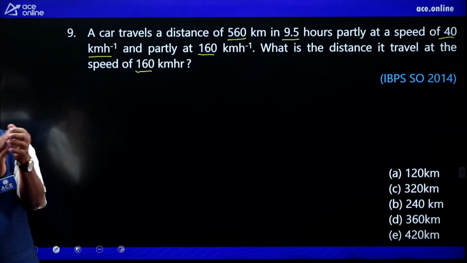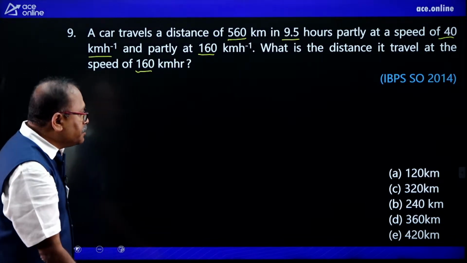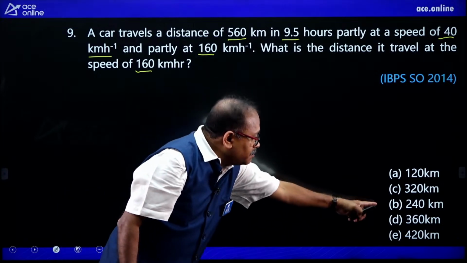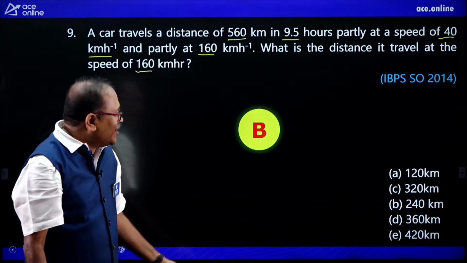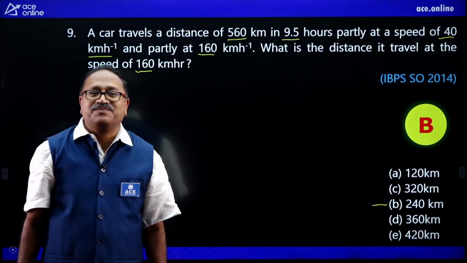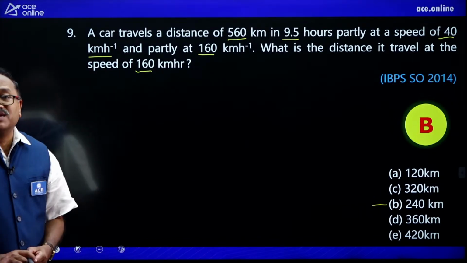Oh, 240. Pawan 240. Likhita 240. Let me check this. Your answer is here. It should be A. I don't know why option B comes over here. 240. Hats off to you. So how will I answer the question here?